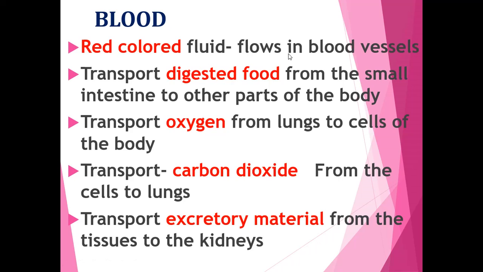How is it passed in blood vessels? What is the function of blood? It transports digested food from the small intestine to other parts of the body. So the food which gets digested in the small intestine is transported to other parts of the body with the help of blood.